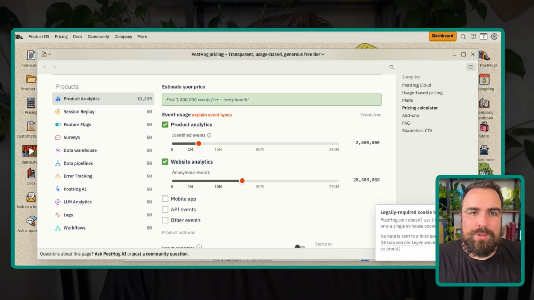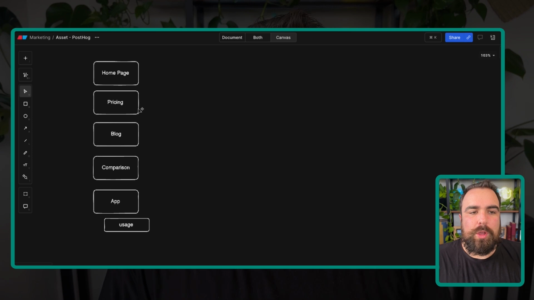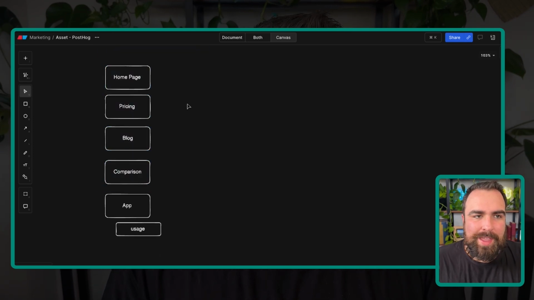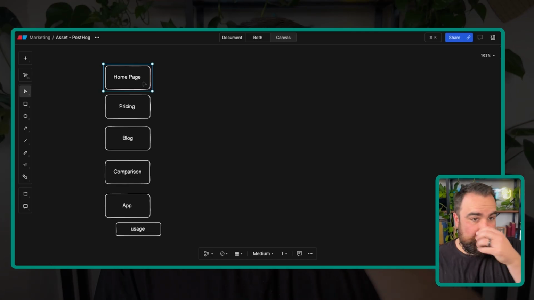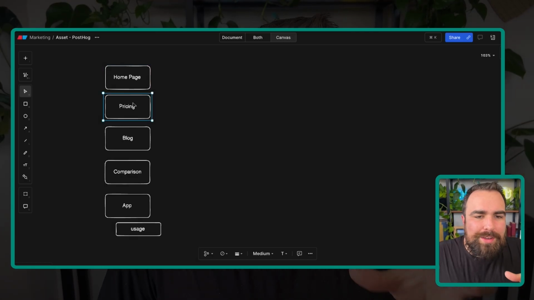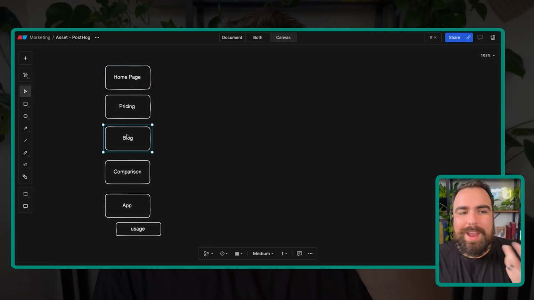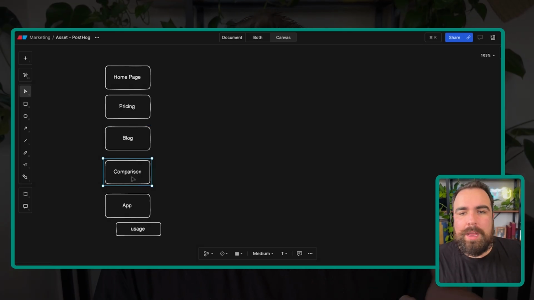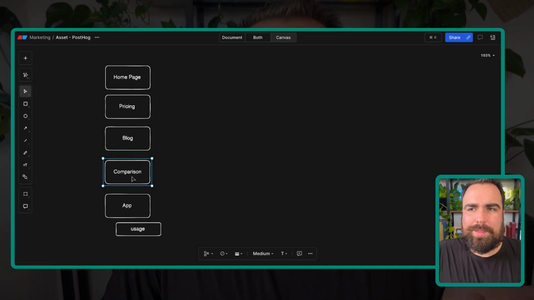And let's dive into how that looks in the real world. So most websites and overall things are grouped in this kind of category. You have the home page, which is where things live. You usually have a pricing page or pricing module. You might have a blog with updates. You might have some comparisons in there, those types of things. I think you can understand what that is.